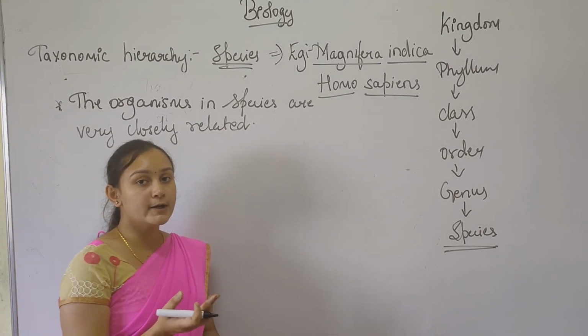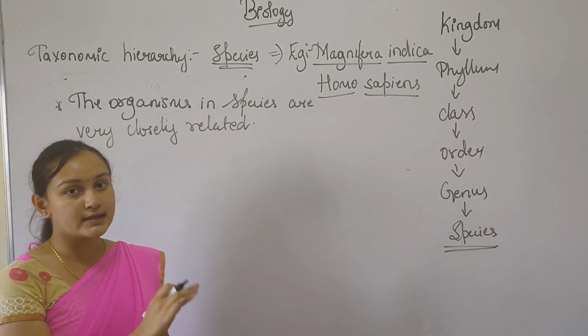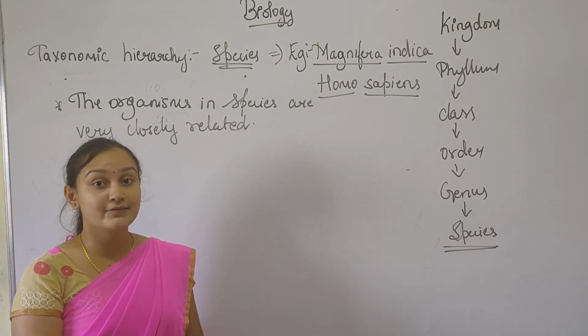the closeness of organisms will differ a lot.